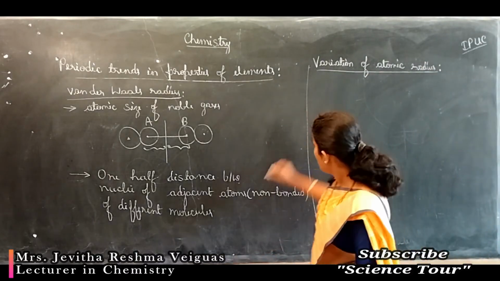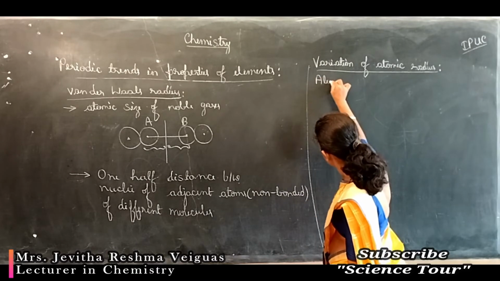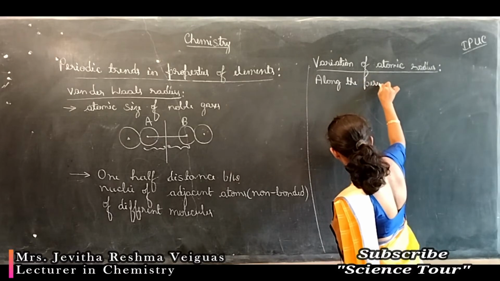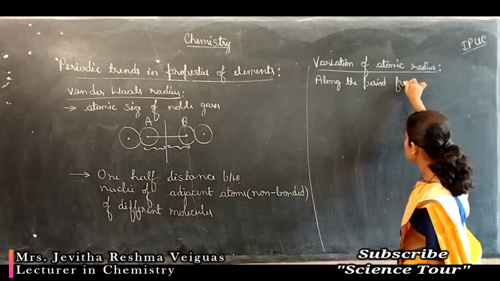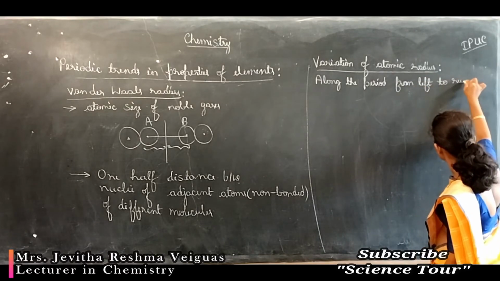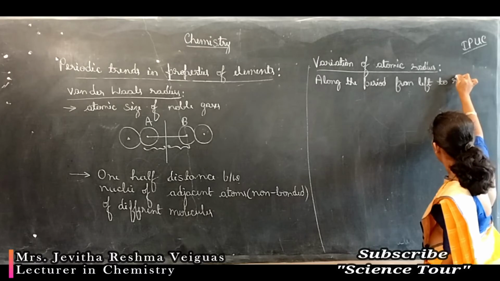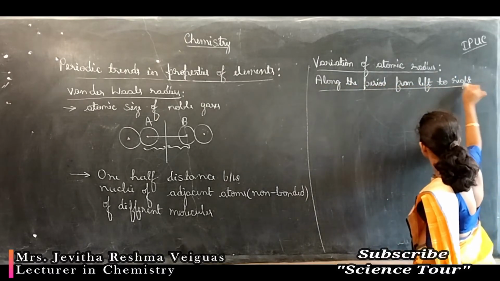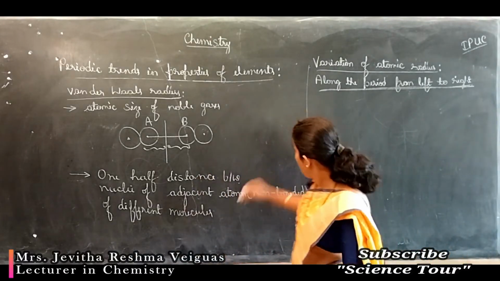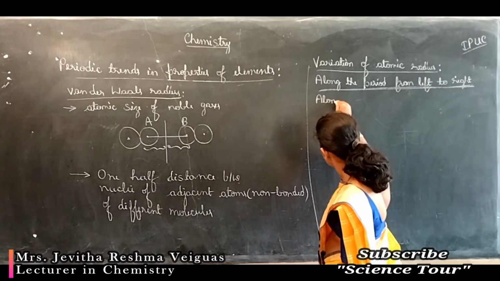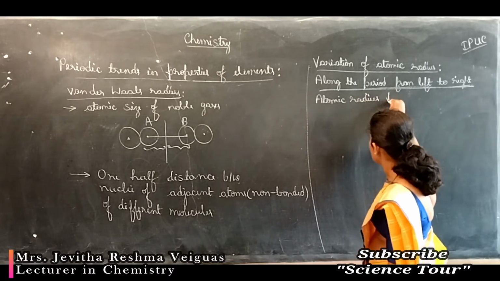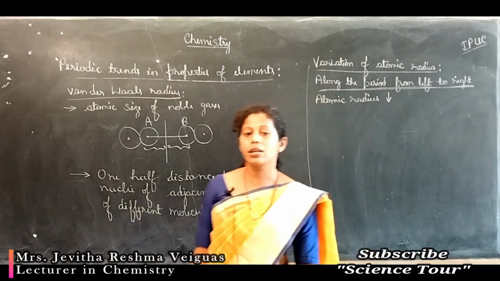First let us study what happens along the period. Along the period from left to right, the atomic radius decreases.